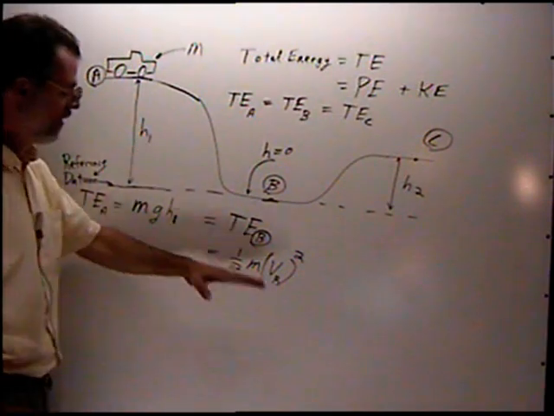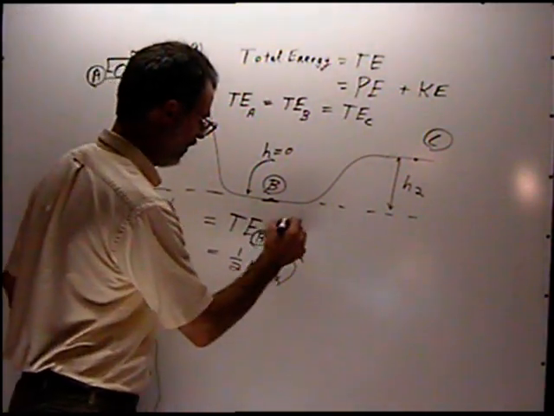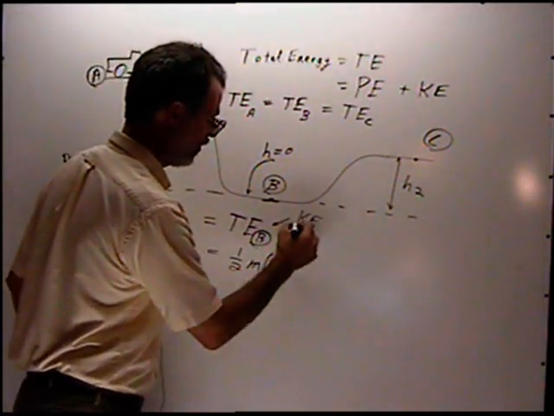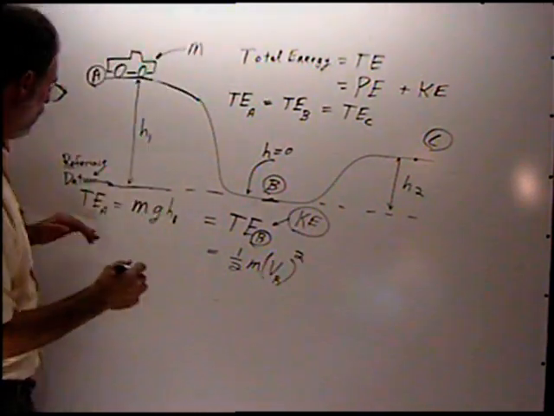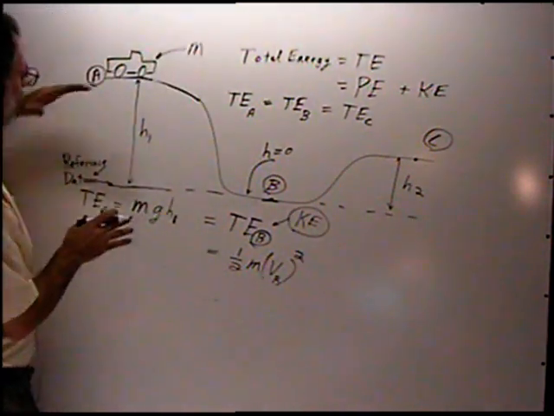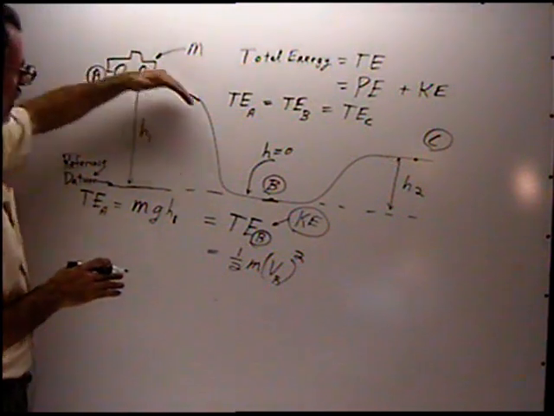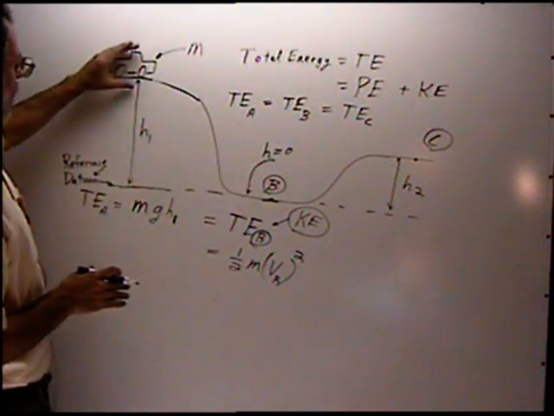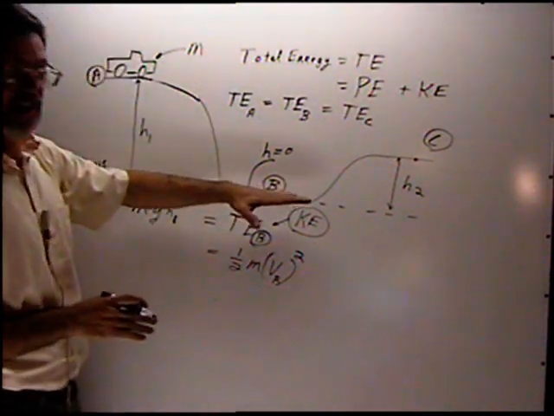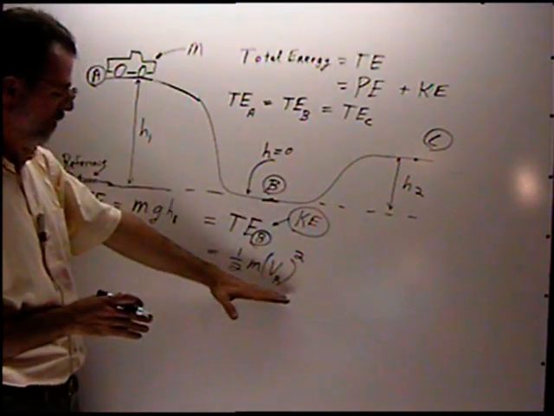So all the energy is transferred into kinetic energy. Basically, at point A we have all potential energy. It rolls downhill, and all that potential energy is transferred into kinetic energy, 1/2 m v_B squared.